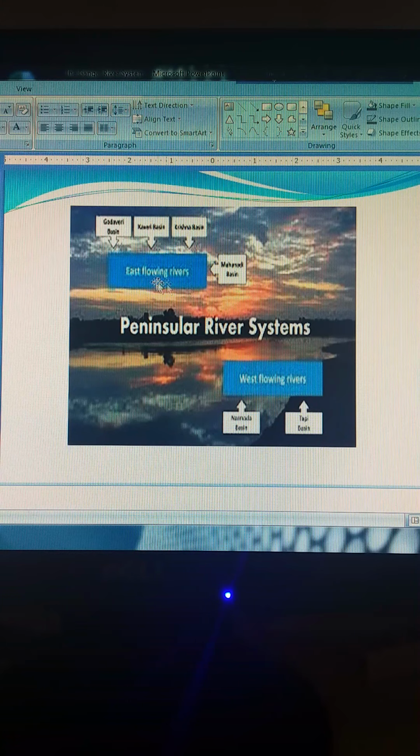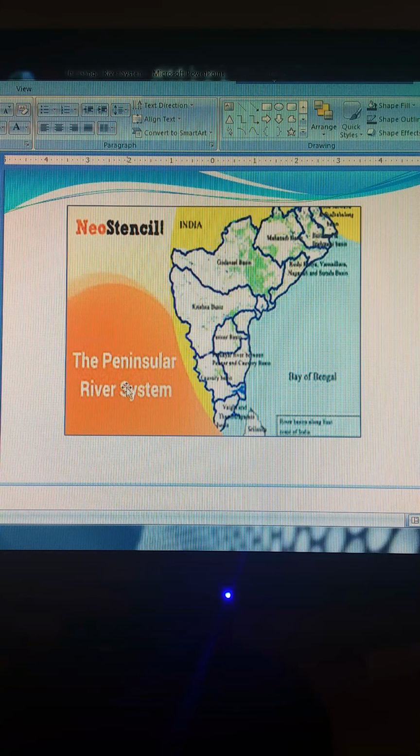Before that, let us read about the peninsular river system. Some are east flowing, that is, as we said just now, Godavari, Kaveri and Mahanadi. Narmada and Tapi are the west flowing rivers. Here is another picture for you, the peninsular river system. It's giving a clear picture of the peninsular rivers.